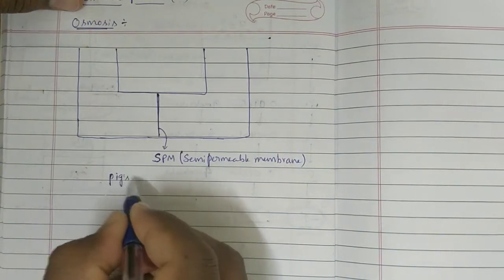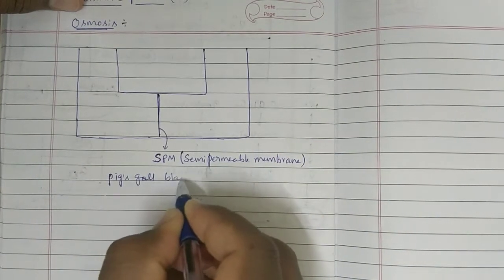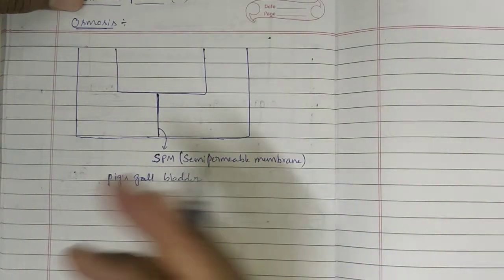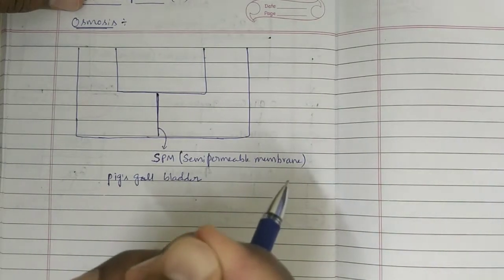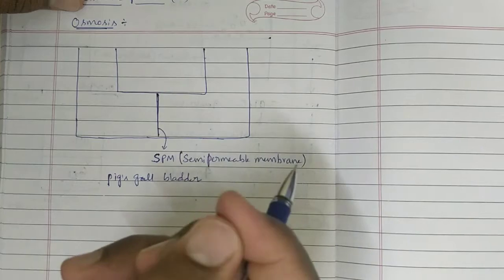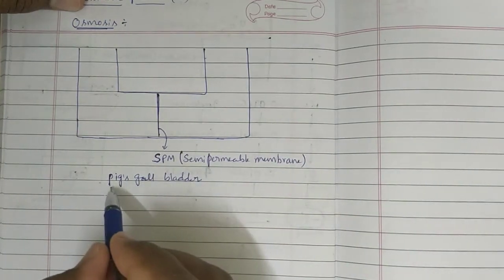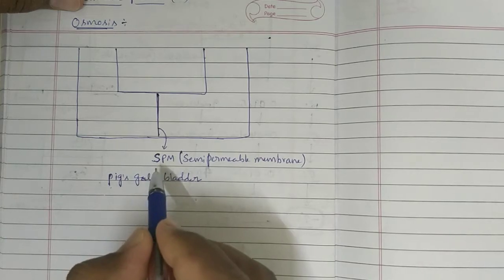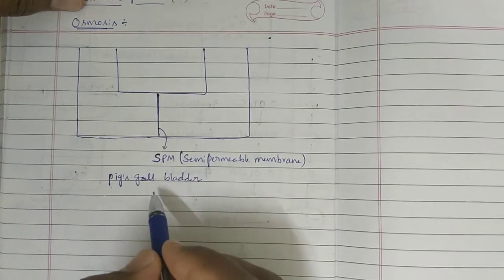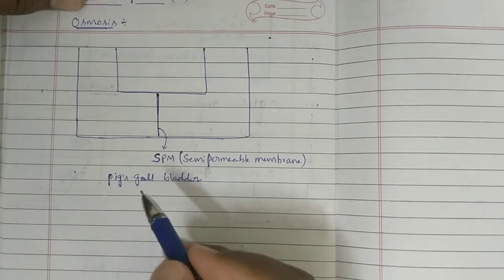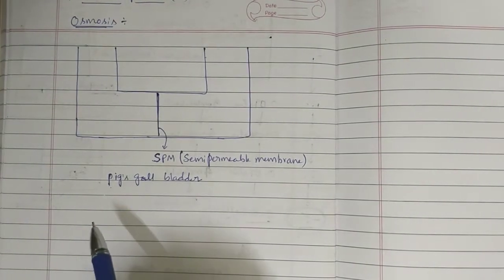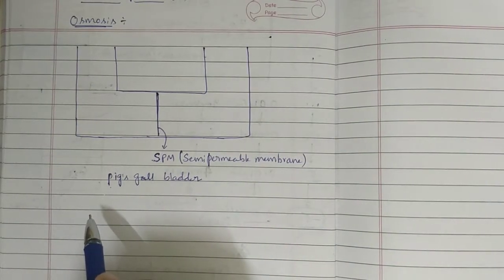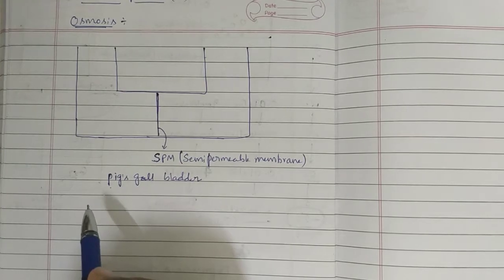Pig's bladder. That bladder skin is neatly cleaned, and it contains small holes. Small pores are there. Pores are nothing but holes. That is acting like a semi-permeable membrane which is naturally prepared. Like this we can prepare it artificially also. We have to know the importance of this semi-permeable membrane. That artificial preparation we will see later after completion of this osmosis.